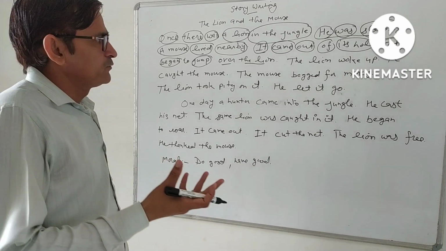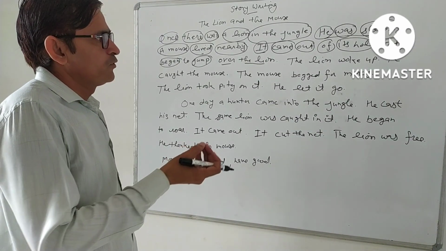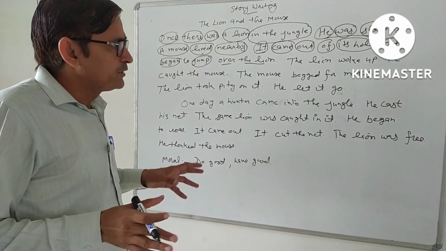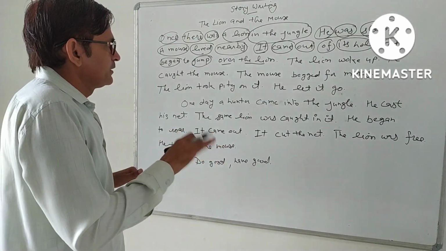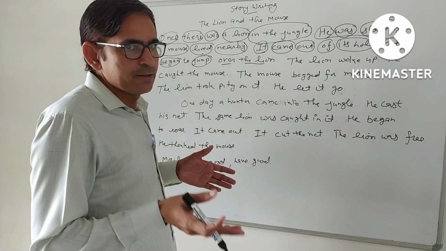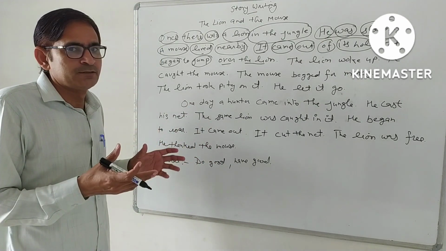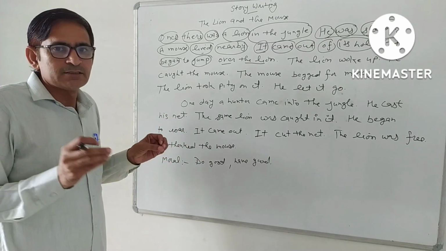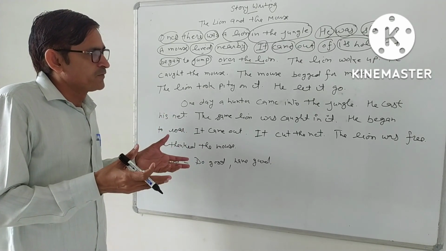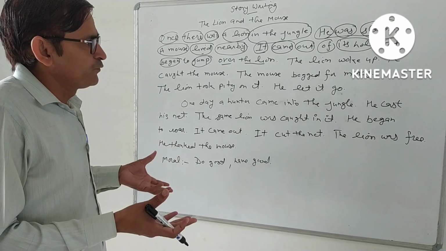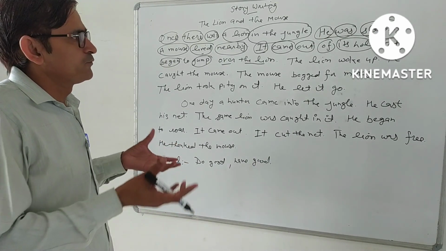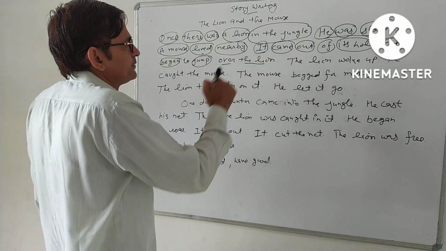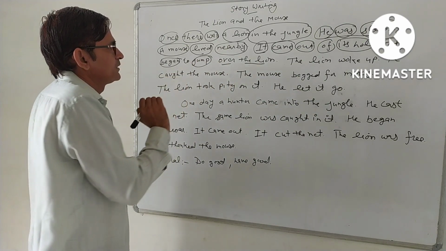A rat or mouse is a small activity. So when the lion is sleeping, it came out, and it jumped on the lion's body, and some movement took place there. If there is something happening, the lion has to wake up. This is the compulsion of the lion, to see what is happening on his body. Okay, it began to jump over the lion.